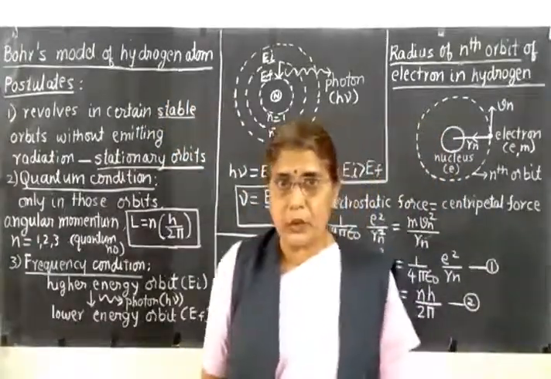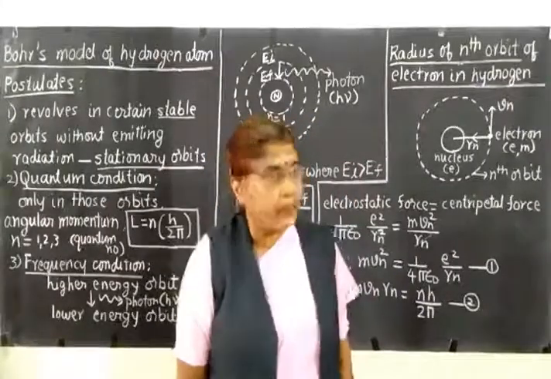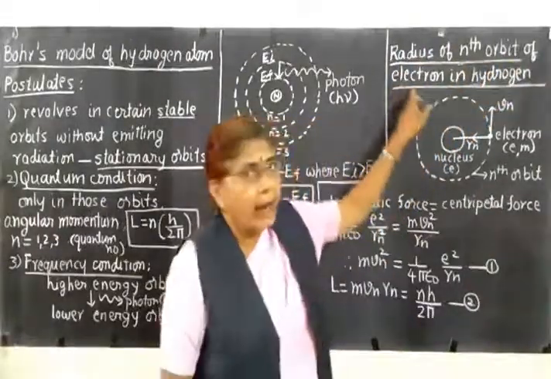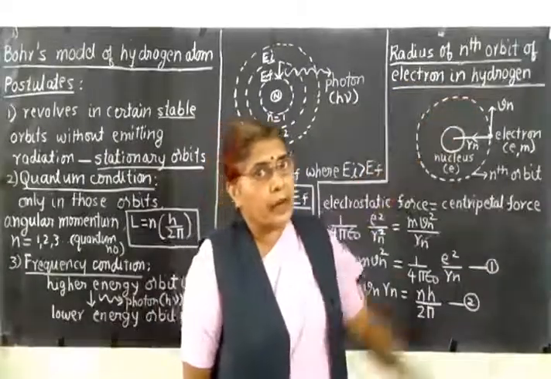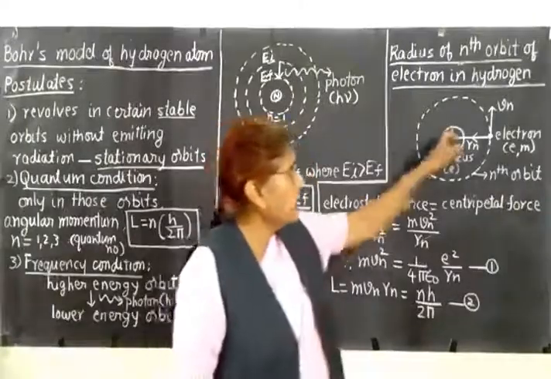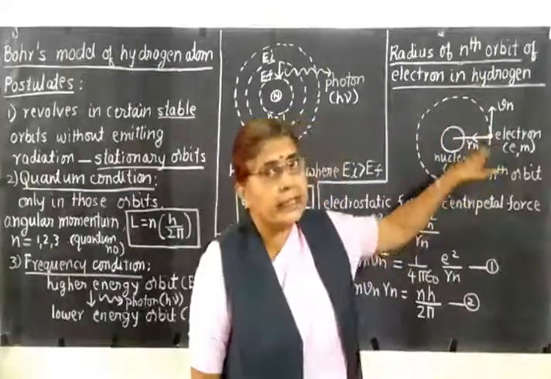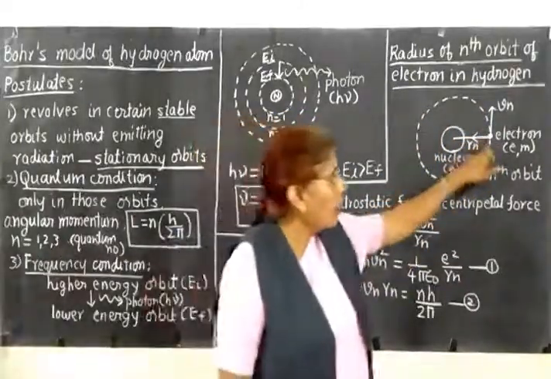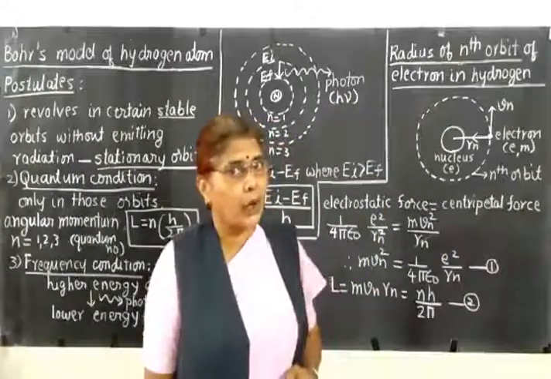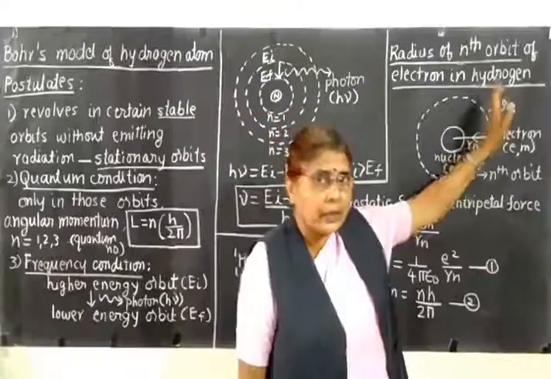Now using these postulates, we shall go to an important derivation, that is, we shall derive an expression for radius of nth orbit of an electron revolving around the nucleus of hydrogen atom. Let us say this is the nucleus of hydrogen atom and this is the nth circular orbit, radius is r_n. An electron of charge e and mass m is revolving in this nth circular orbit, and let us say v_n is the velocity of the electron. It is tangential to the circle.